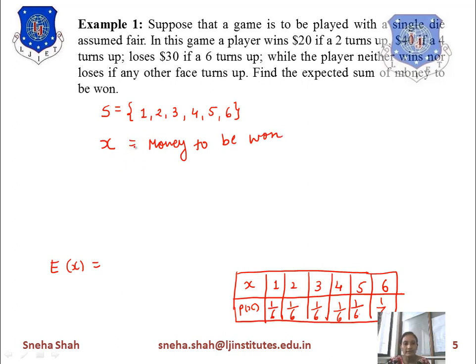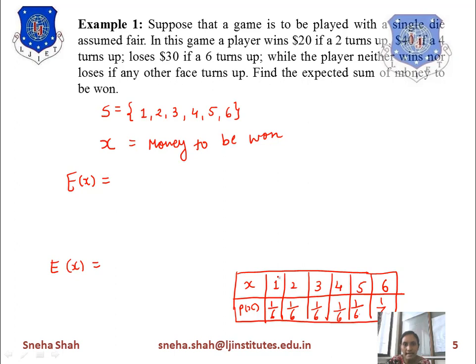So if we define this expected value of x, we will take each and every possibility, and according to that we will take whether it wins or loses. Suppose it is considered a win, then we take its positive value, and if it loses, then we have to give that much money. It means it is considered a negative value, right? So this way I will take them one by one. So if we take that the die output is 1.